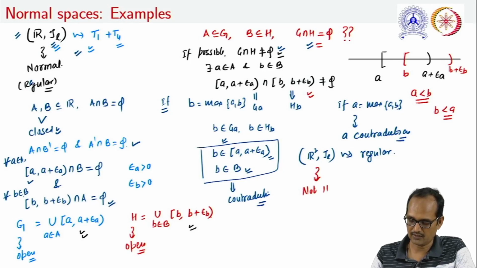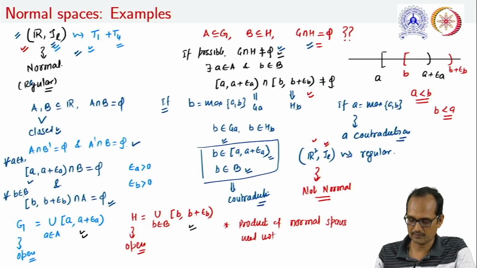Just think on it. It is not straightforward to justify that this R2, with the product topology, where R is endowed with the lower limit topology, is not normal. And from here, one more thing is clear: the product of normal spaces need not be normal.